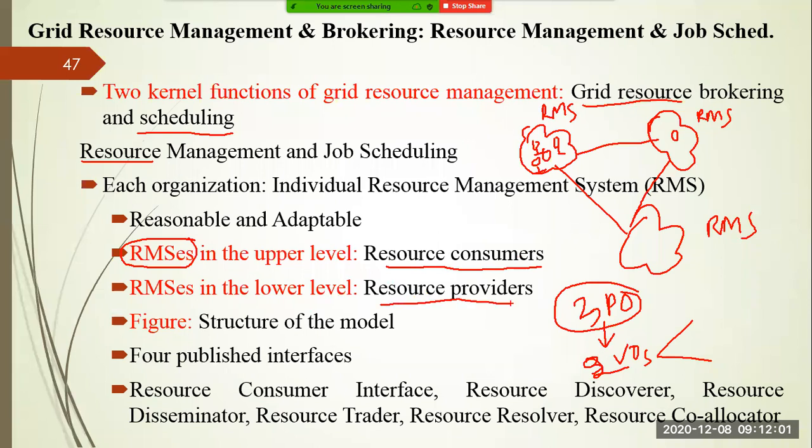resource provider, right? So the upper level can be considered as a resource consumer, and the lower level can be considered as a resource provider. Generally, storage, computation, network, everything is in the lower level, that is, at the provider end, right? And the consumer provides the requirement based upon their application, and the provider is going to provide that to the consumer, right? So in between the upper level and the lower level, brokering plays an important role, right?